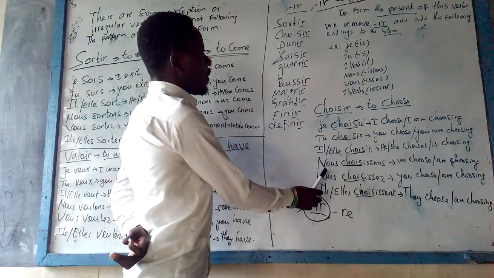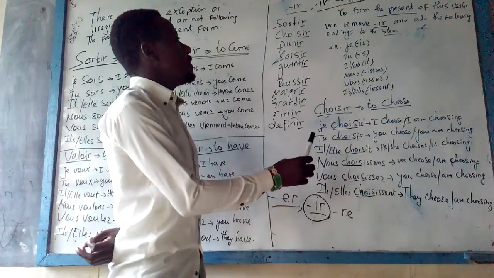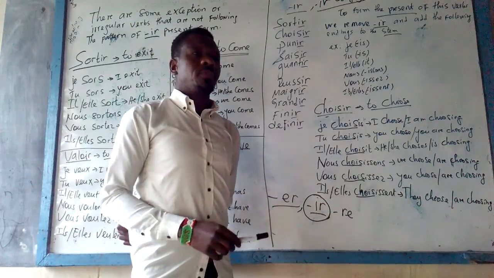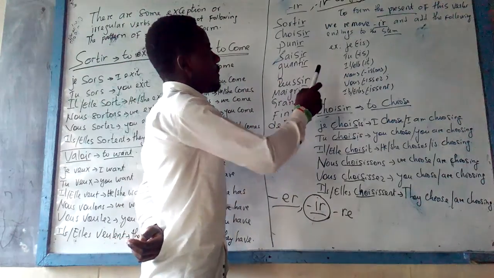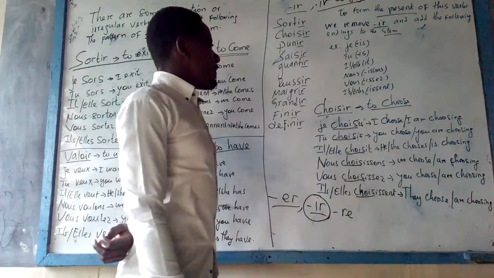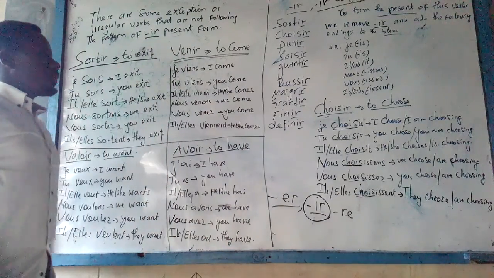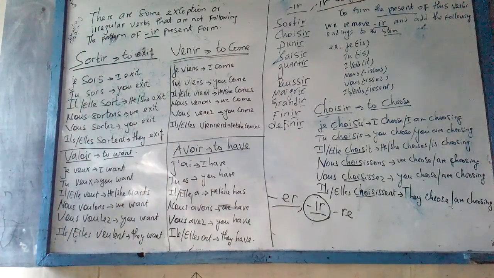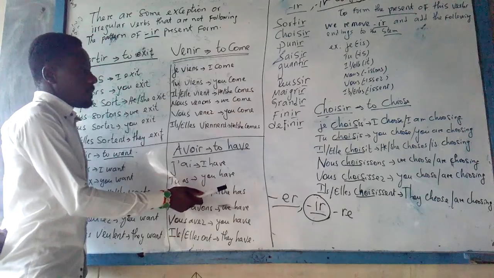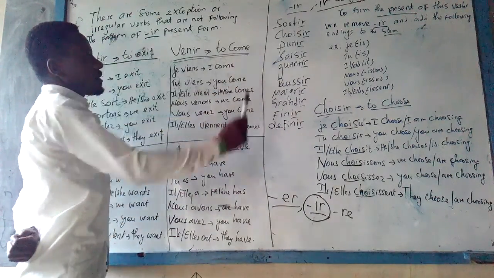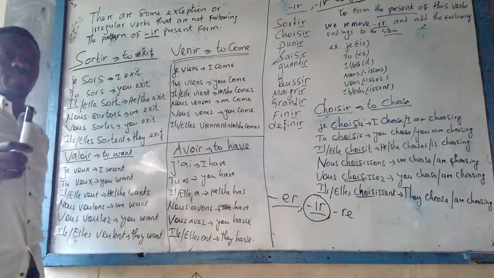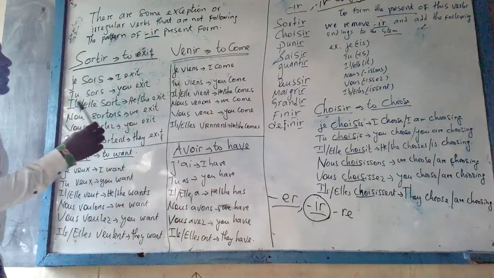This pattern is for many verbs that have the infinitive form ending in IR. However, we have what we call irregular verbs. There are some irregular verbs that end with IR, and they do not follow the pattern of forming the present tense. Those verbs need to be learned because they are irregular.